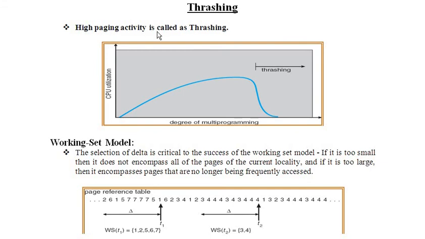What it means? See, my main memory is small, and the processes other than those placed in main memory are in secondary memory.